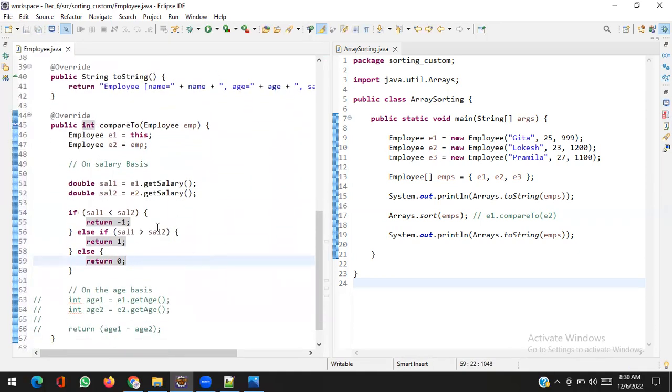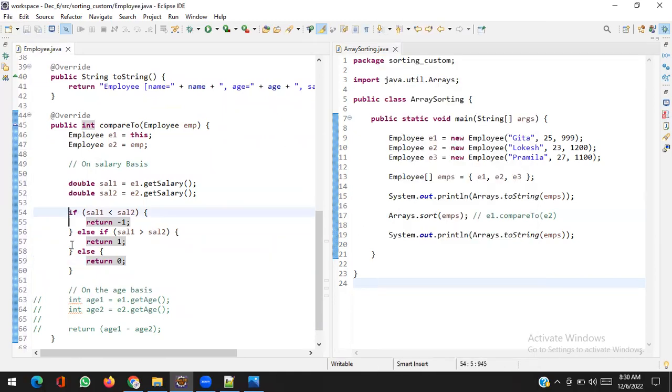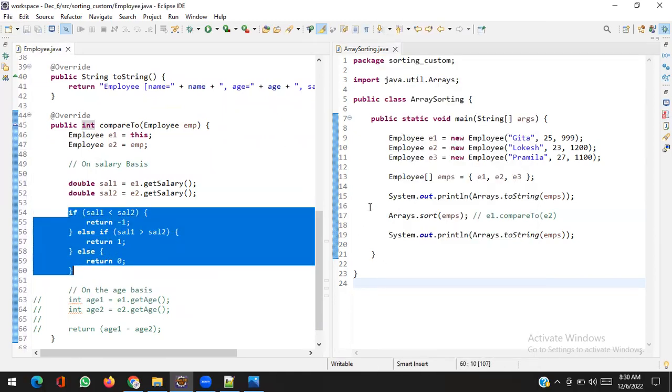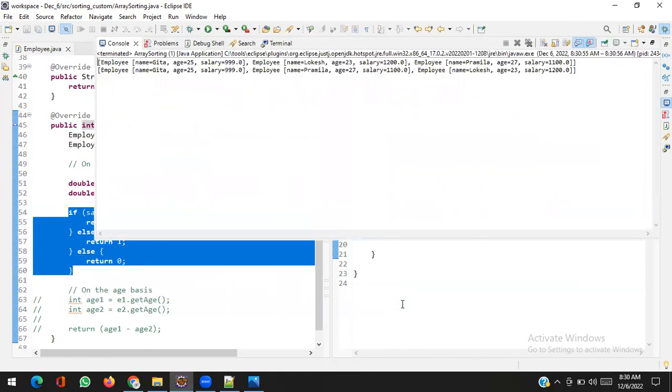You can see this time I'm trying to sort employee objects on the basis of their salaries. So let me run the same program. I'm only changing the criteria, and it will change the result. Now Geeta comes first because Geeta has the lowest salary, then Pramila, and then Lokesh because Lokesh has the highest salary. Clear?